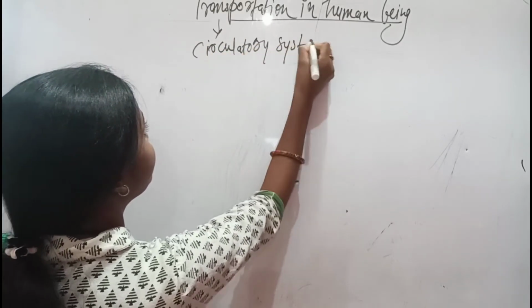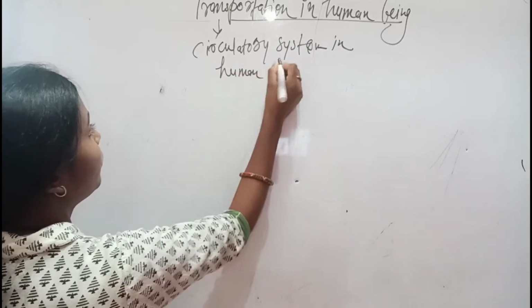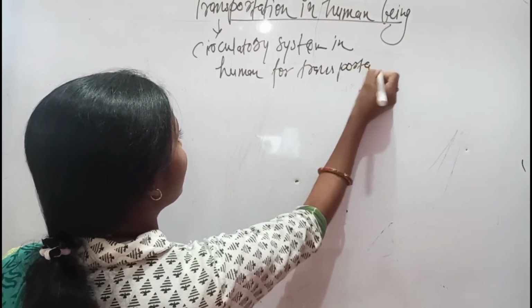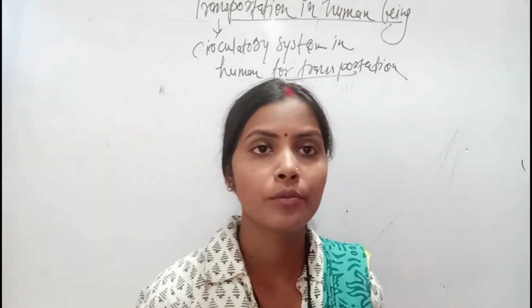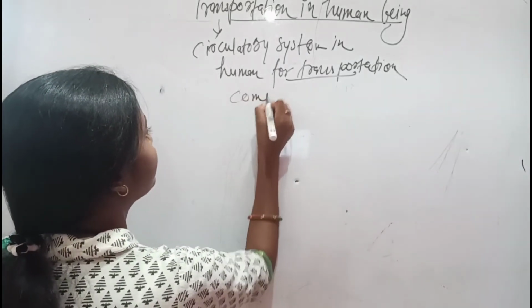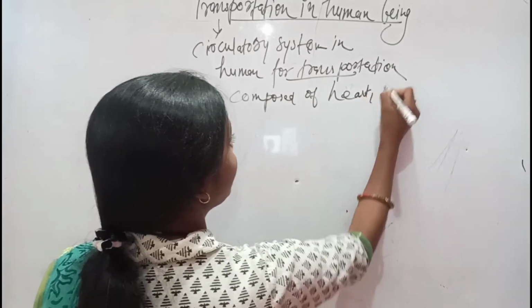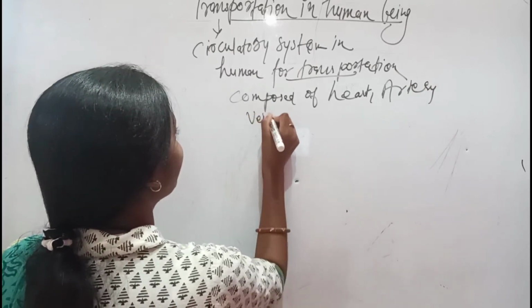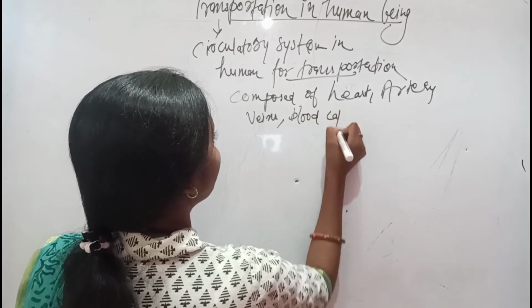So in humans there is a circulatory system for transportation, which is composed of the heart, arteries, veins and blood capillaries.